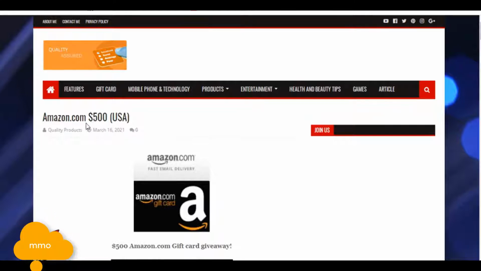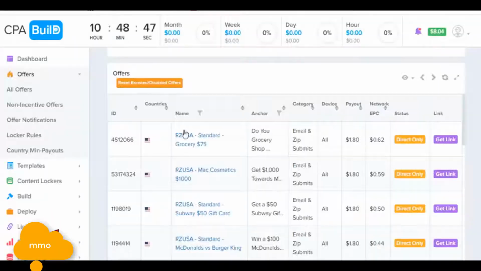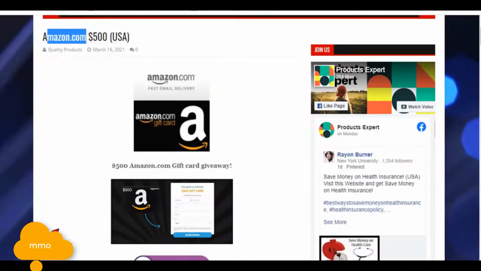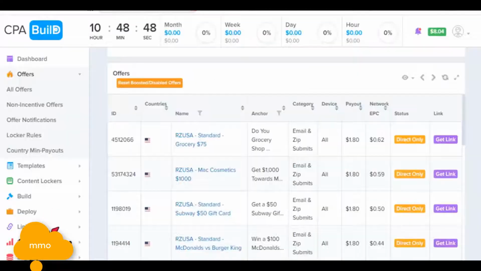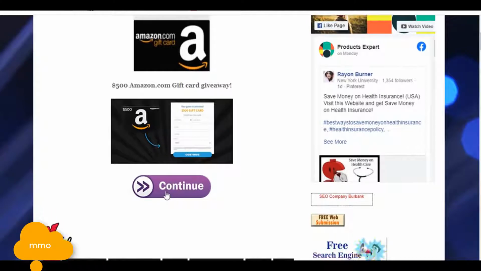Just create a blogger account and make a post like this one, with the title the same as the offer name, and put in an image from Google, or you can get the image and text from the landing page of the offer, and a button to continue. Whenever I take my mouse cursor here, you can see at the bottom there is a short link or the direct tracking link for the offer.